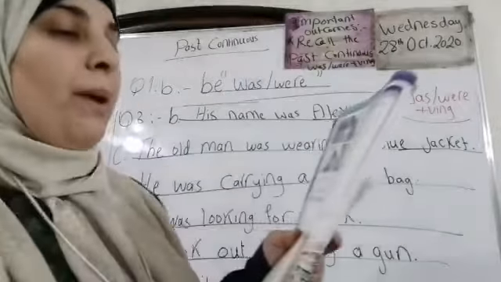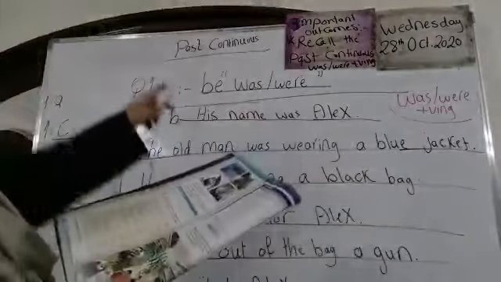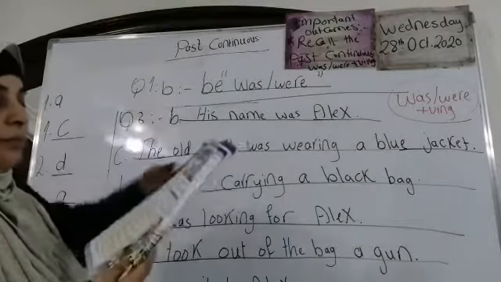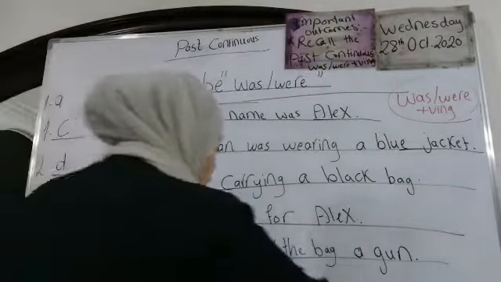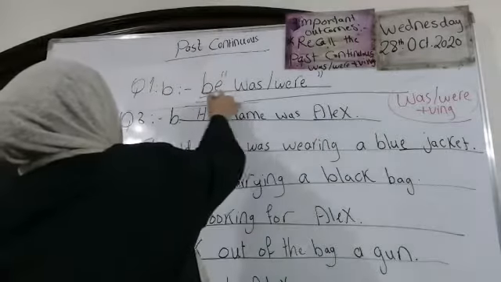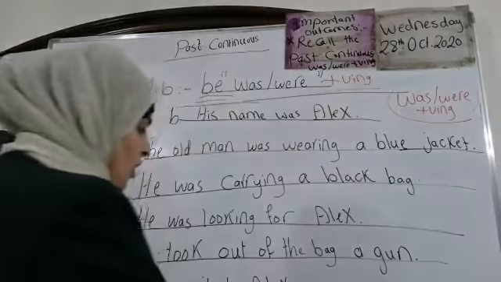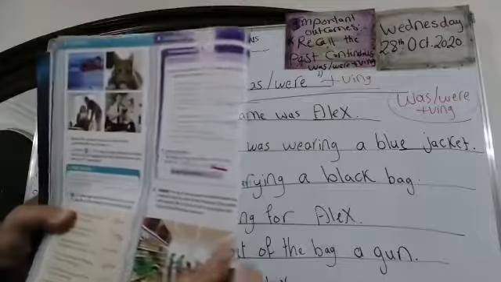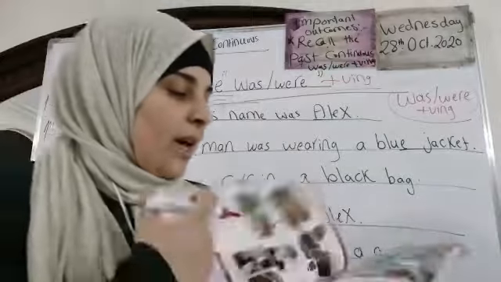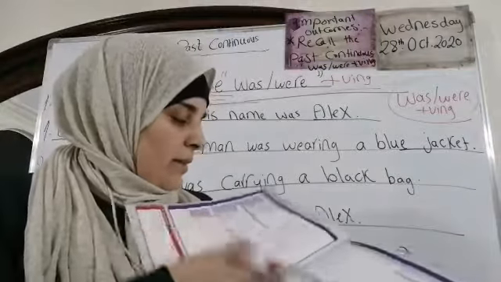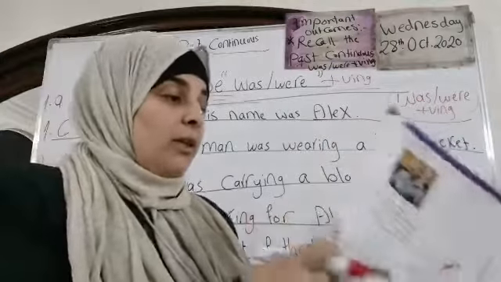Look at this one. We make the past continuous with what? We make the past continuous with the past simple of be, which is was or were. This is one. Be, was or were, plus what? You have it in your book. Plus the verb ing. Here, with verb ing. Now, the grammar reference, we are going to move to page 28, but we already took it in the last class. We read this one and we took the uses. Now we are going to return back here.